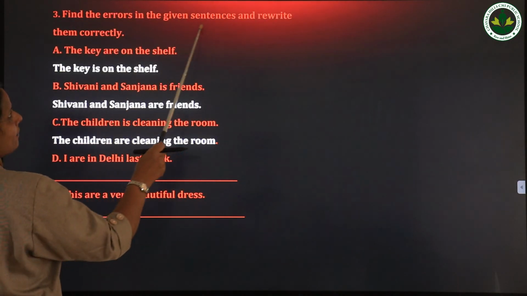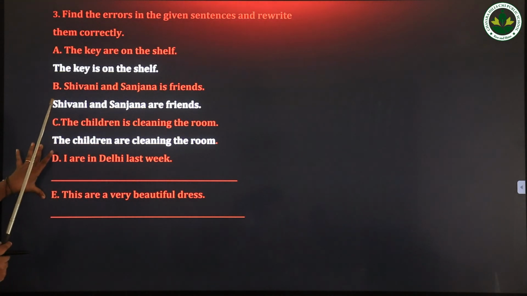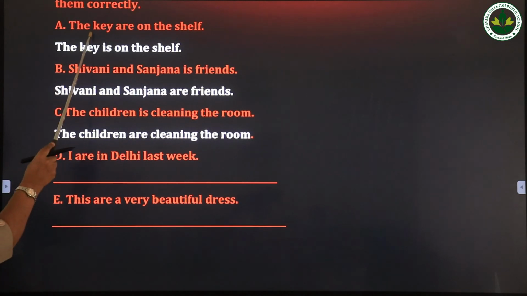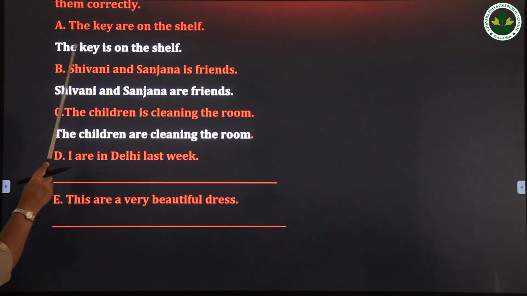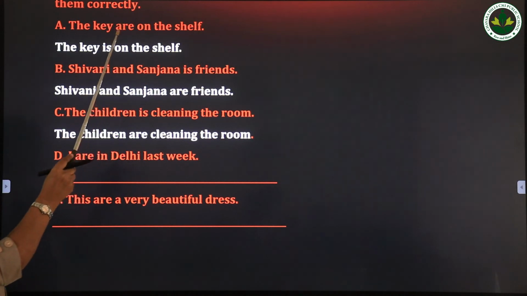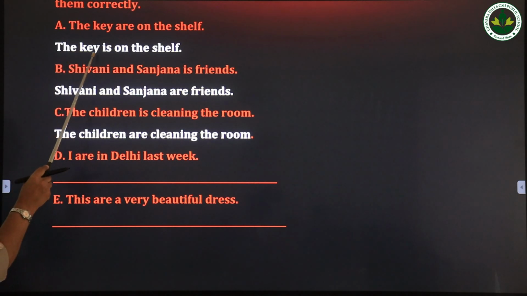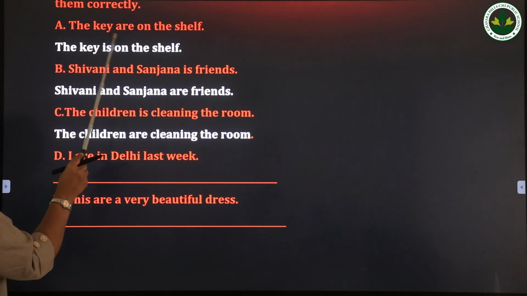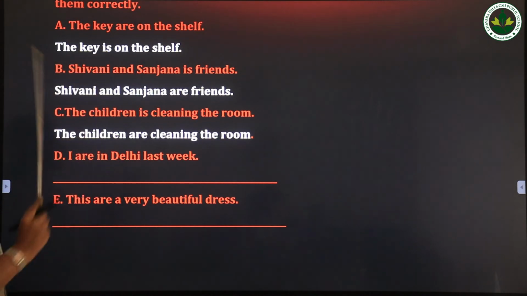Find the errors in the given sentences and rewrite them correctly. Here you see the first sentence is the key are on the shelf. The key are on the shelf. See, the noun or the naming word is key. It's singular. But in the given sentence, a plural verb is used. So you have to rewrite it correctly. How to correct it? The key is on the shelf. The key are on the shelf is wrong. You have to write the key is on the shelf.